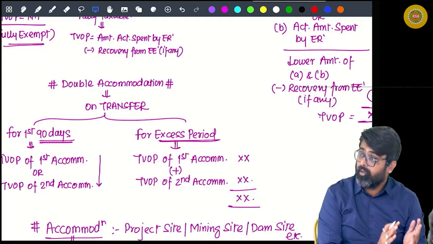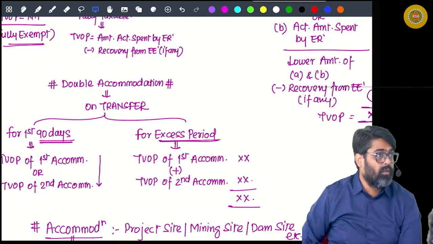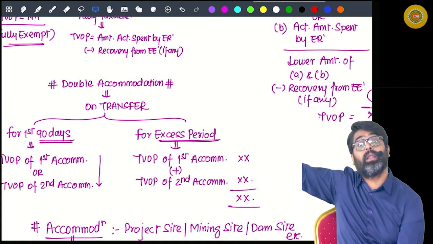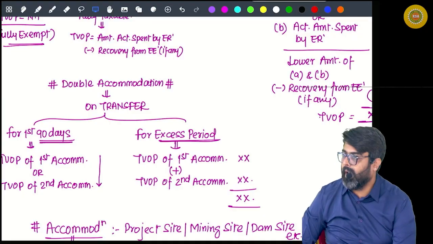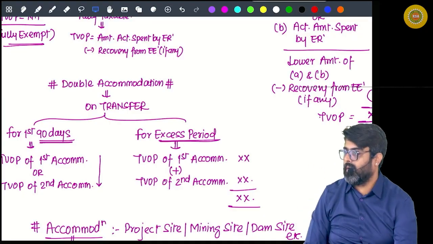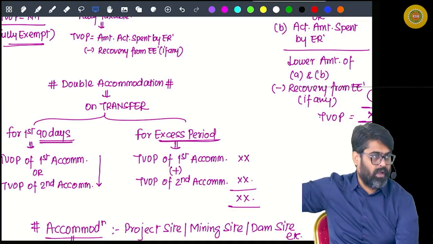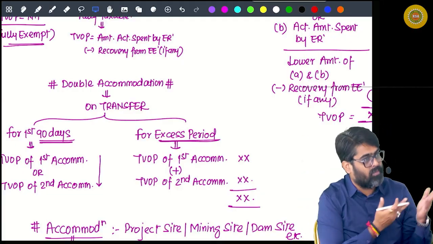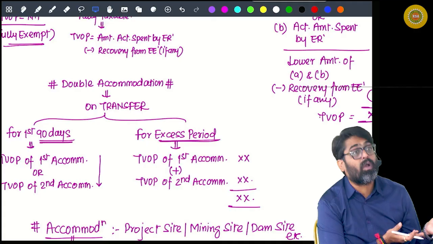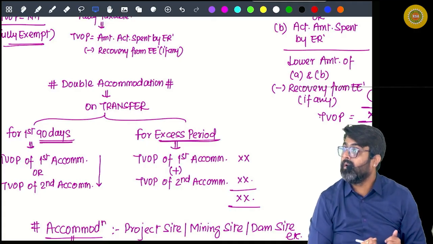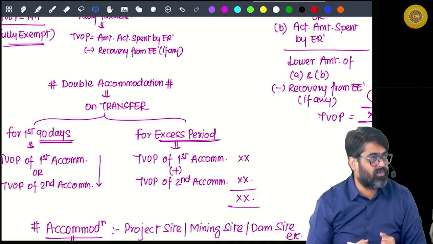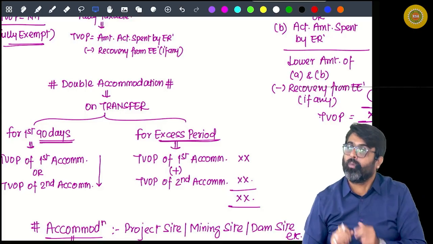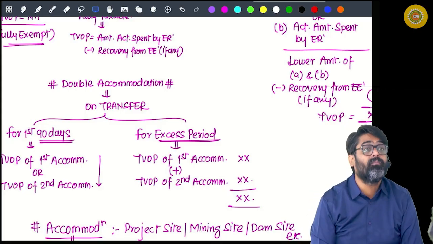So what will happen? Immediately you cannot shift your family. You will go and work there, and the employer will provide you accommodation in Mumbai. But you will request your employer: I will go to Mumbai, provide me an accommodation over there, okay? But don't throw out my family from the Chennai accommodation, because my children's exams are going on. My parents are undergoing some treatment, etc. There are many things which are supposed to be done before leaving a city. So please allow my family to stay in Chennai.